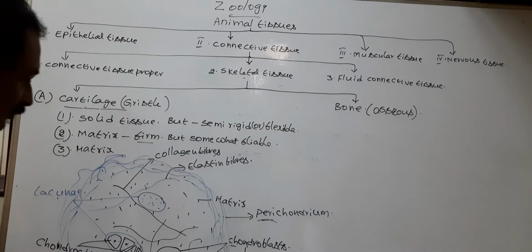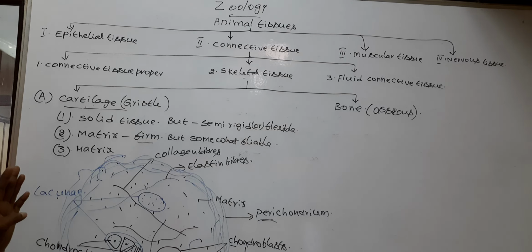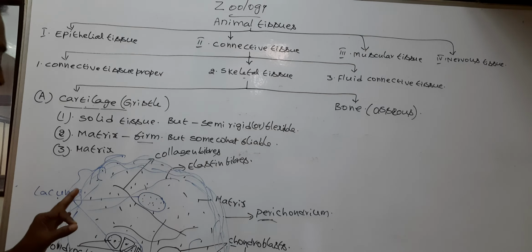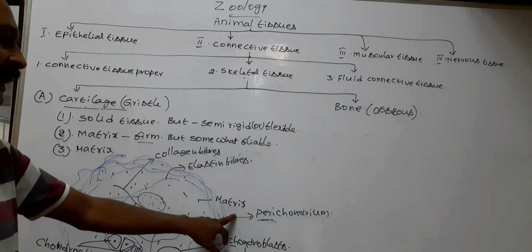Next, growth, regeneration, and repair of the cartilage take place by the perichondrium.